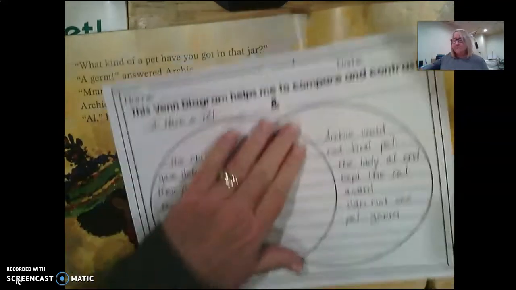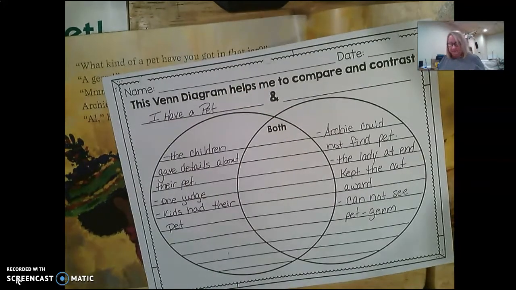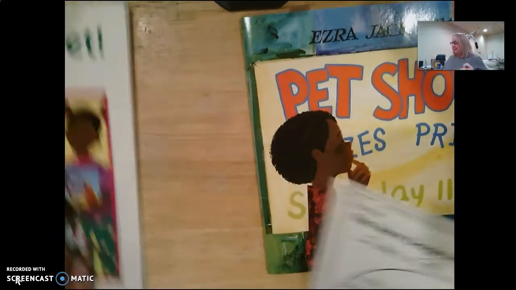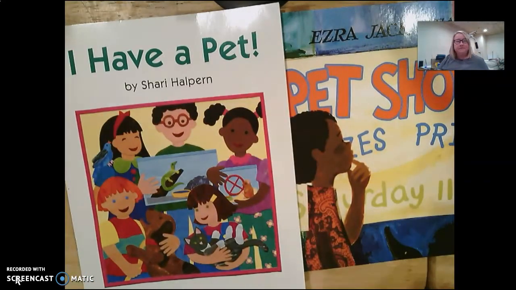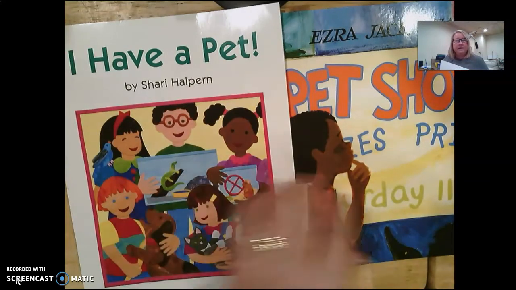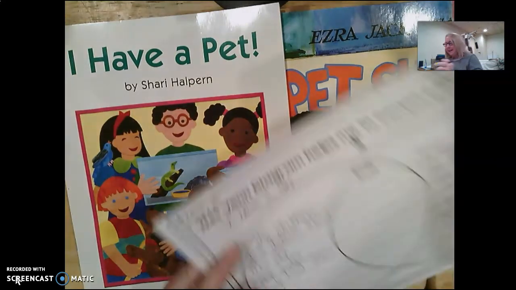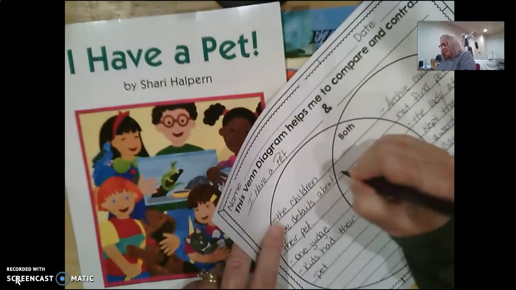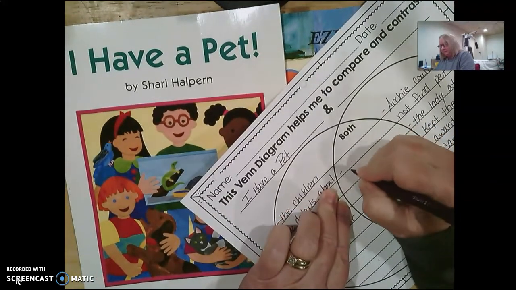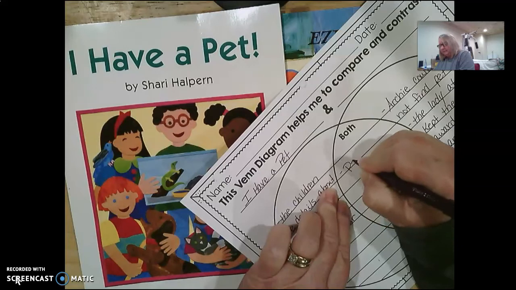Now let's look at the middle part of our Venn diagram and let's see what is similar about the two stories. Can you tell me something about the two stories that were the same? Do you remember? All the kids went where? Yeah, a pet show. So all the kids went to a pet show. They're both about a pet show.